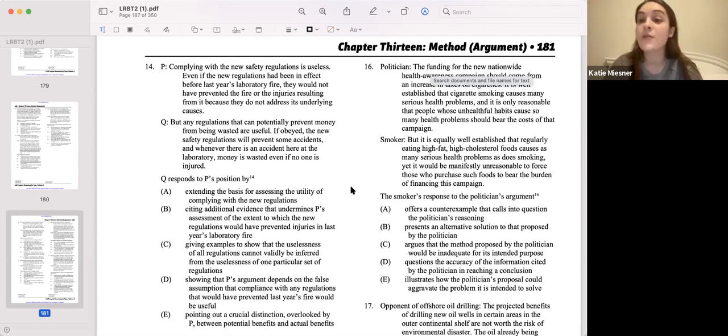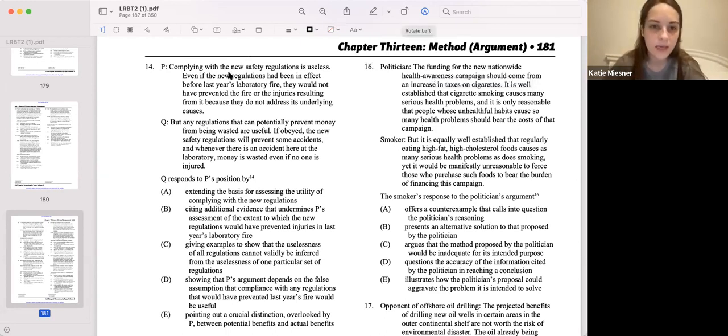All right, now Q: But any regulations that can potentially prevent money from being wasted are useful. If obeyed, the new safety regulations will prevent some accidents, and whenever there is an accident here at the laboratory, money is wasted even if no one is injured. Great, so let's look at the conclusions for these.